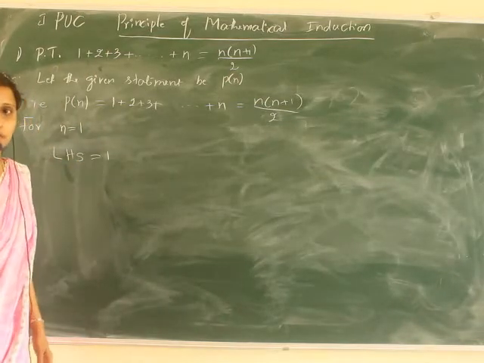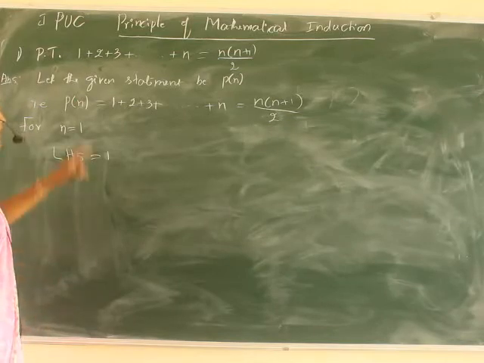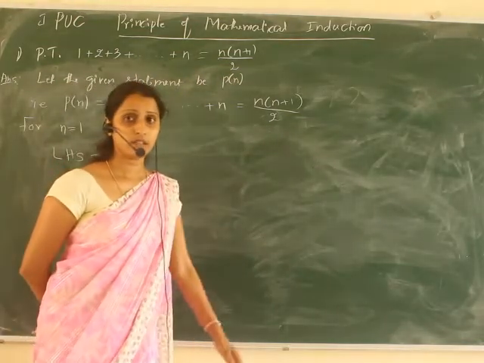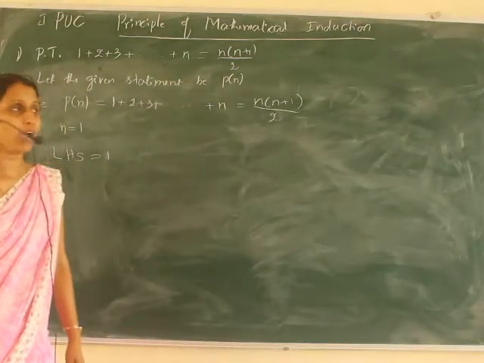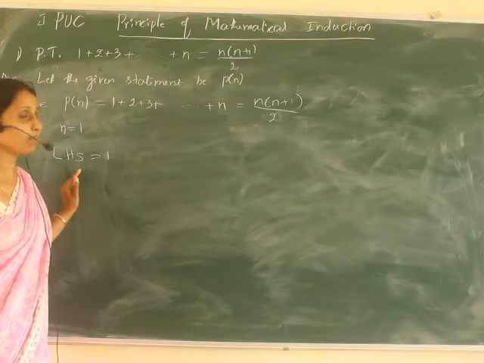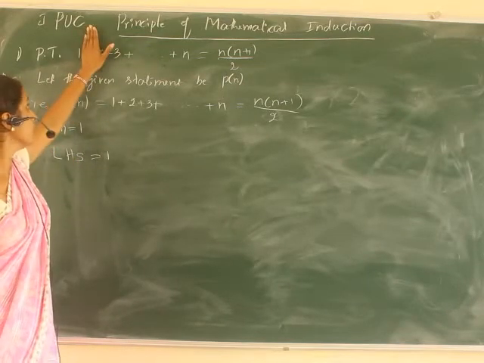LHS will be 1. Then what about RHS? So we have to prove this, which means we have to get LHS and RHS equal. I have taken LHS is equal to 1, meaning only one term.